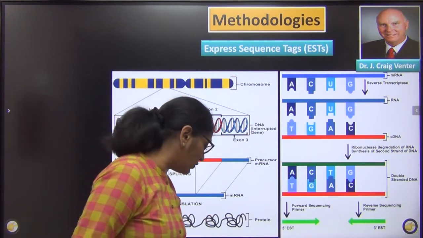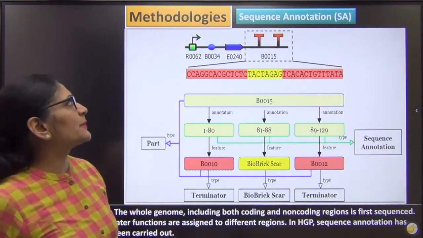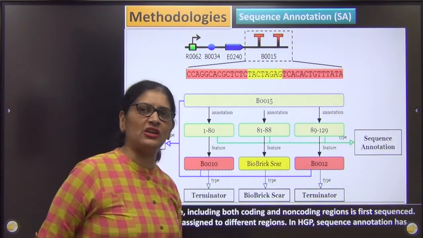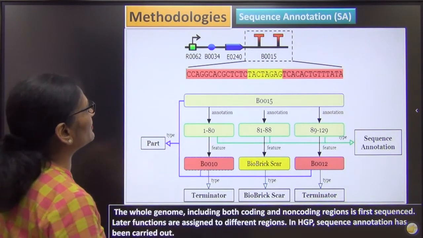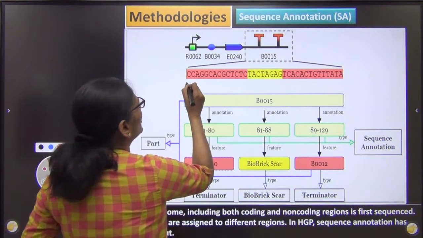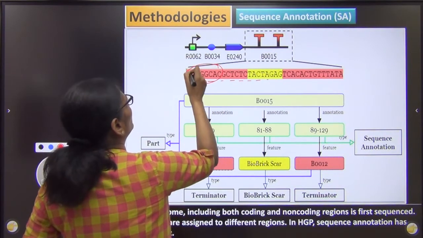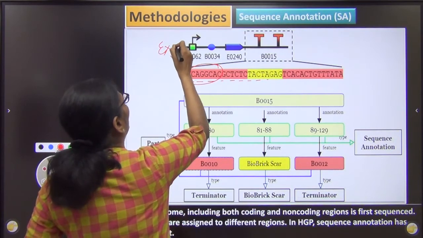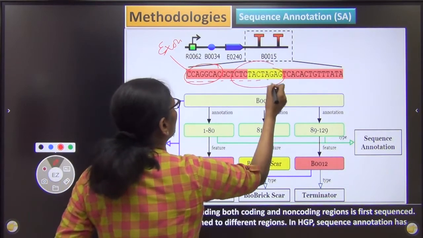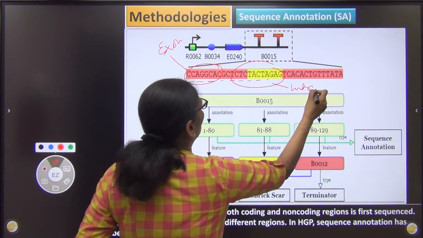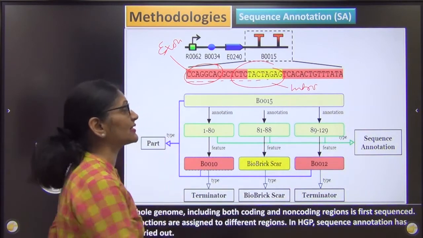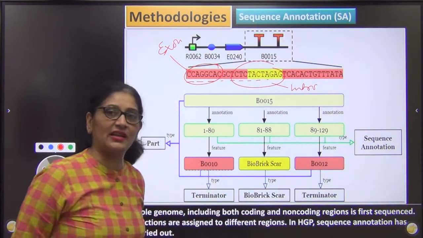But there was another school of thought which said कि नहीं हम expressed sequence के बारे में क्यों जानेंगे? I'll go for sequence annotation. Sequence annotation means I will go sequentially. हम sequentially I will try to find out what are the nucleotides, irrespective whether that nucleotide forms exons or introns. I'm not bothered. हम तो sequentially पता करेंगे what is the nucleotide sequence. That means sequence annotation, as the name itself says.